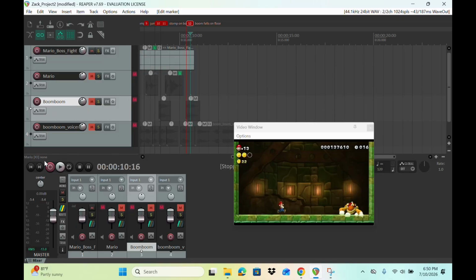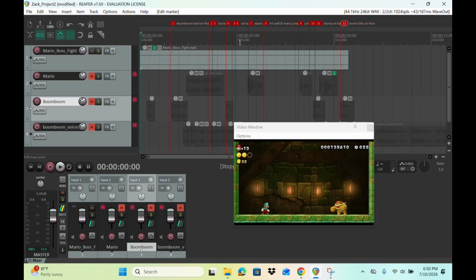Great. All right. So now you have all the markers for the sound effects you need. Nothing too crazy. It's the same as Project 1, except you're just adding more markers for the sounds you need.